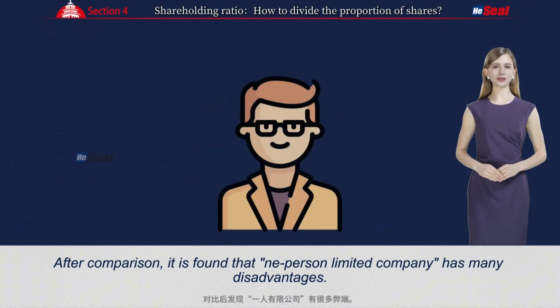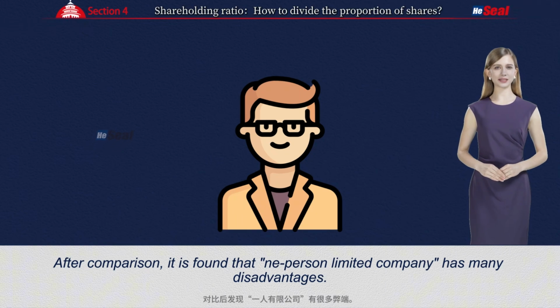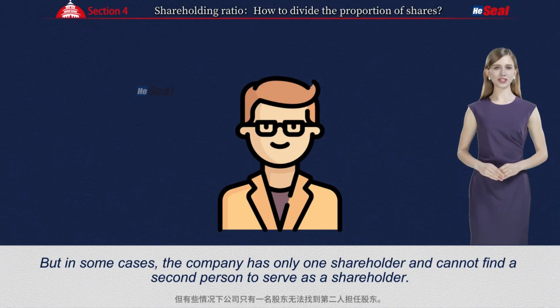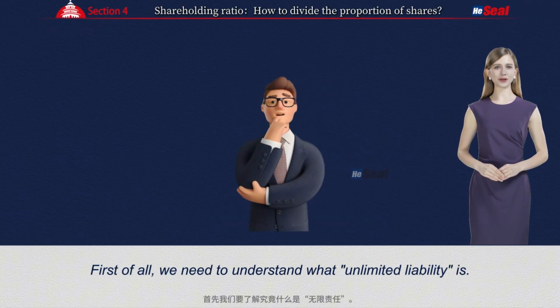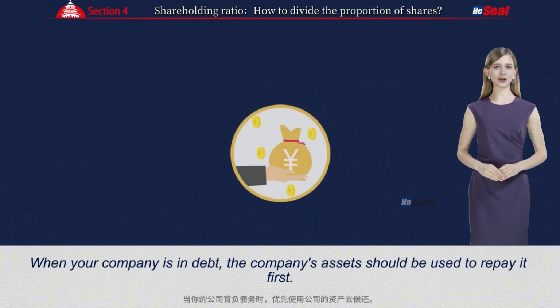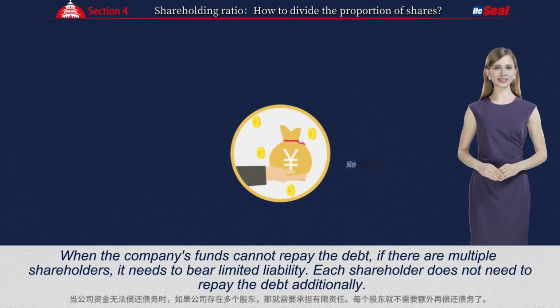After comparison, it is found that a one-person limited company has many disadvantages. But in some cases, the company has only one shareholder and cannot find a second person to serve as a shareholder. In this case, we should not worry too much about taking on unlimited liability, which is not so terrible in reality. First of all, we need to understand what unlimited liability is. When your company is in debt, the company's assets should be used to repay it first. When the company's funds cannot repay the debt, if there are multiple shareholders, it needs to bear limited liability.